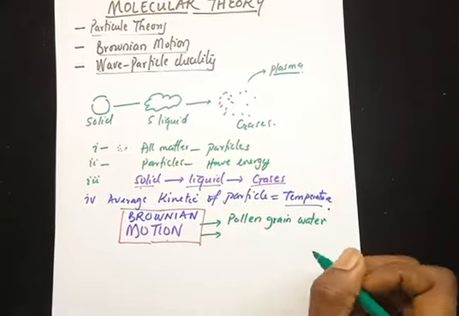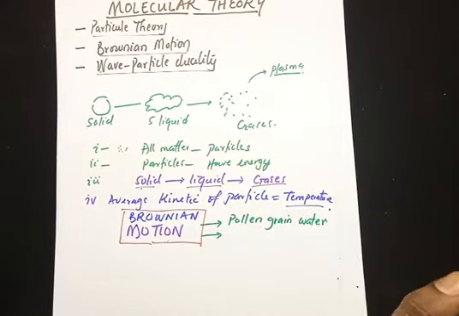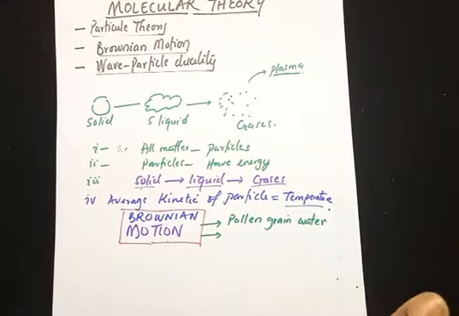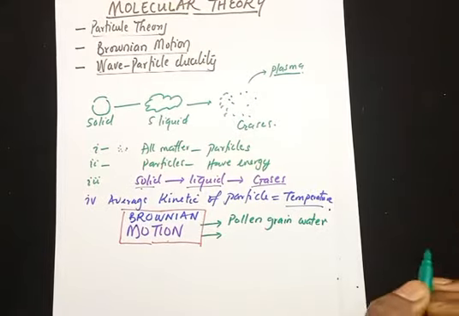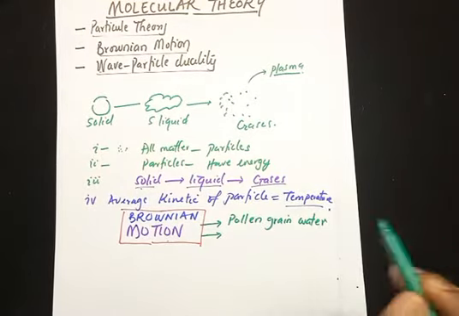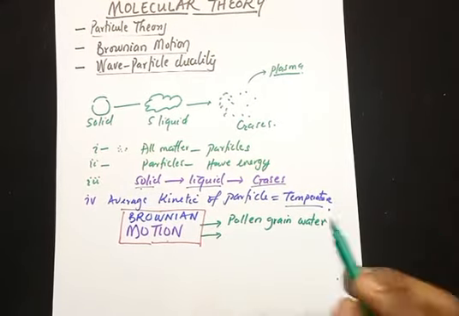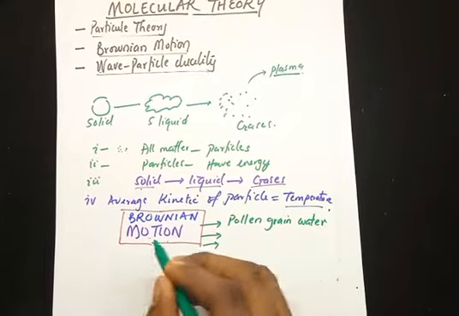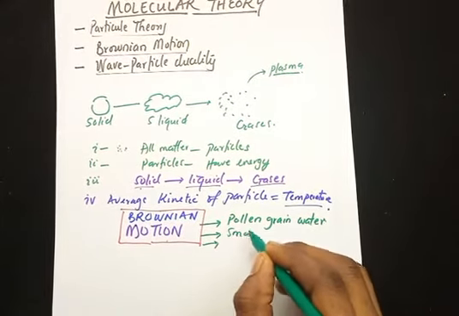What we are going to see when we put pollen grain in water is that the particles of this pollen grain move in an erratic manner and collide with one another. When they collide with each other, they change their direction, and then they collide with the wall of the container containing them. Alright, so that is what pollen grains do. Another place where we can observe Brownian motion is smoke particles.